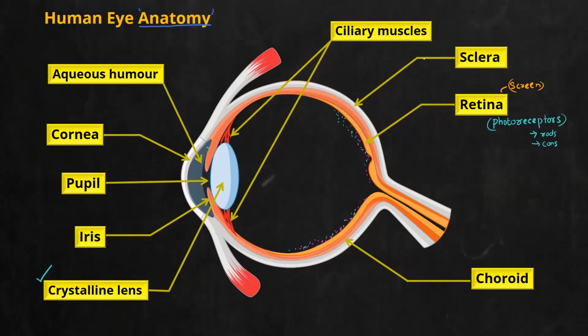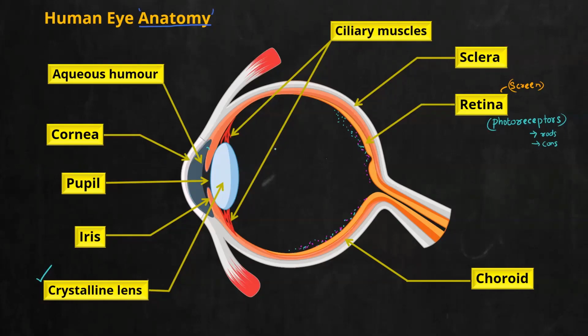Any muscles have only two kinds of movement, contraction and relaxation. Depending on that, two possible shapes are possible. So again, I'm repeating, ciliary muscles: what is their function? They hold the lens together and are capable of altering its shape. So the lens can be either thick or thin. Usually when objects are at a very far distance, the lens is very thin, and it forms the image here. When objects are placed at a short distance, the lens becomes very thick. That is the normal movement that we'll study in detail later.